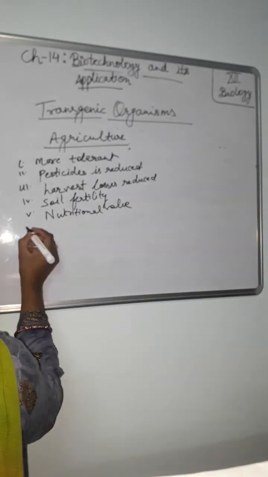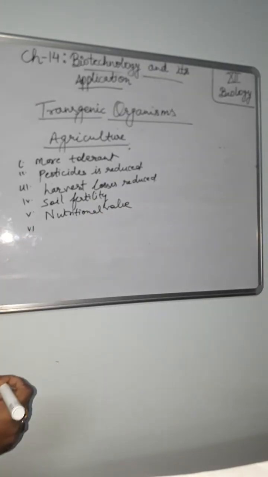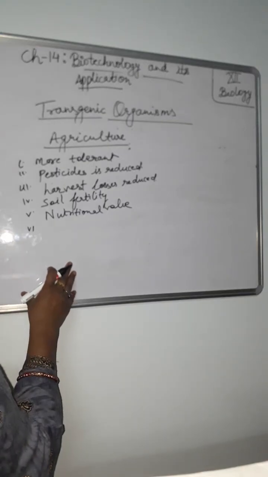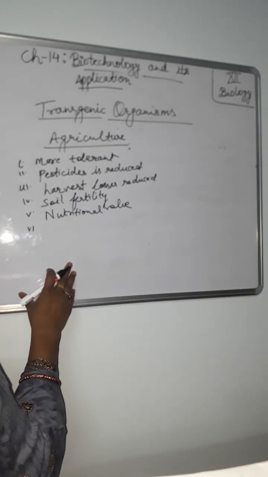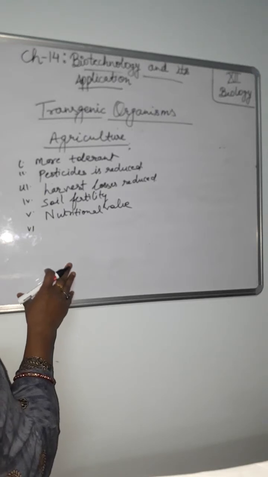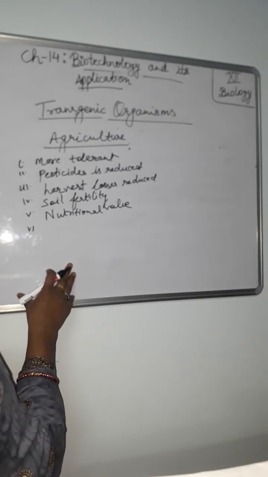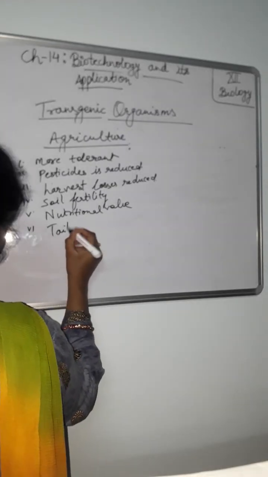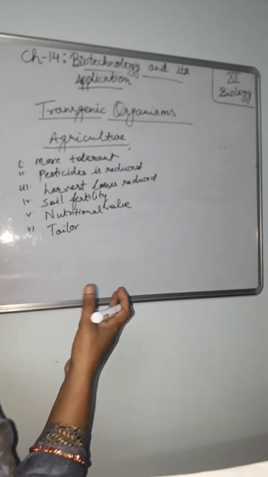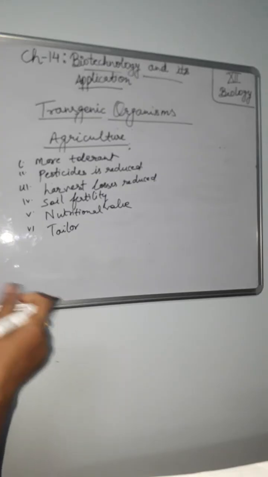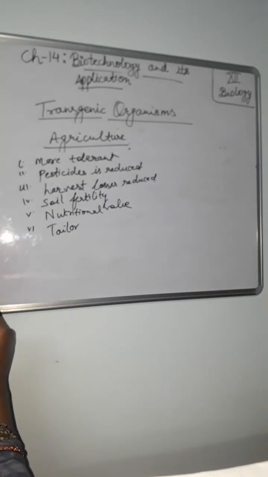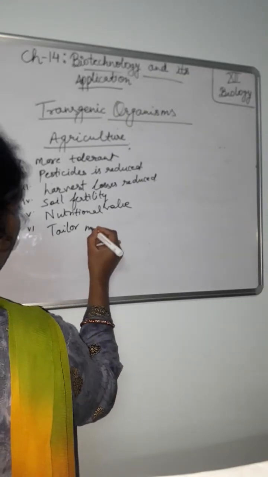And the sixth one, that is tailor-made plants are created by using GM plants to supply alternative resources to industries in the form of starches, fuel, and pharmaceuticals. Tailor-made means just as we get clothes stitched according to our fitting, similarly the plants will be tailored according to the environment. Okay, tailor-made plants.